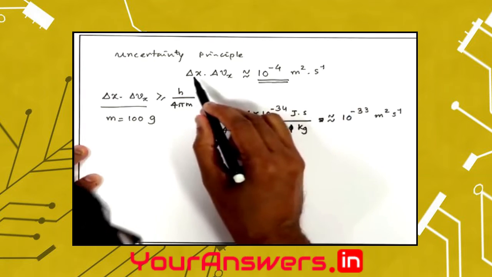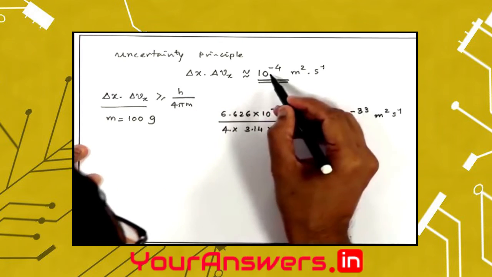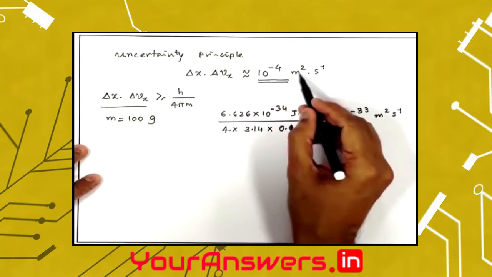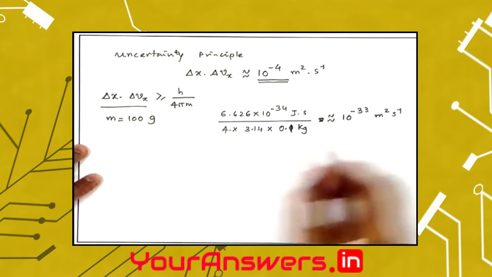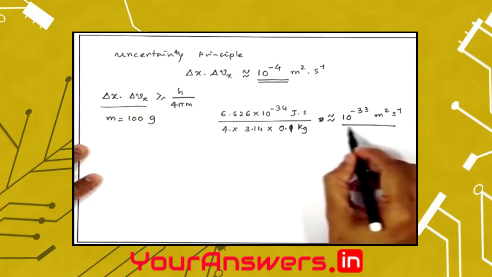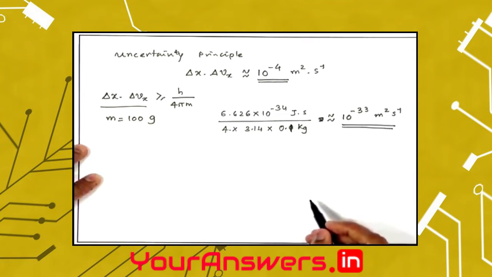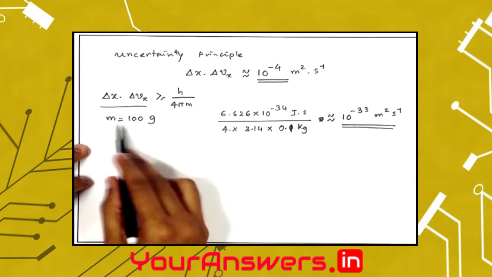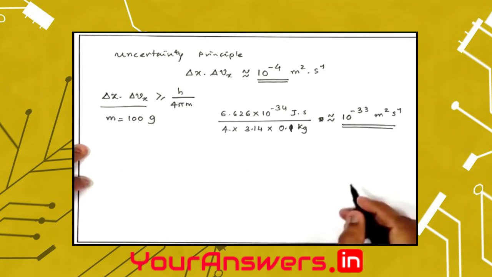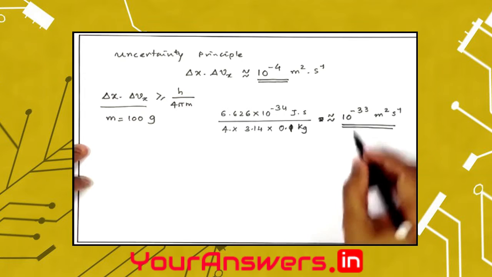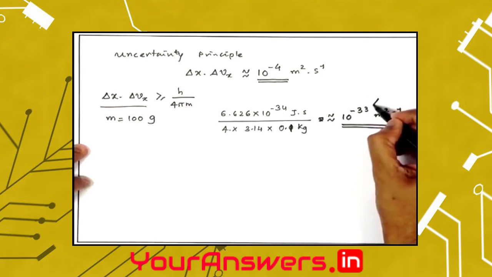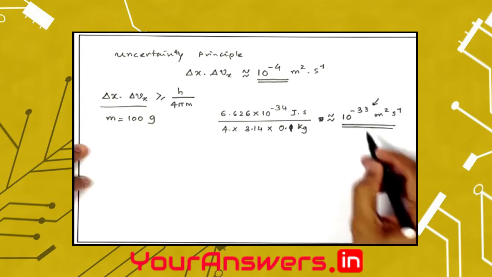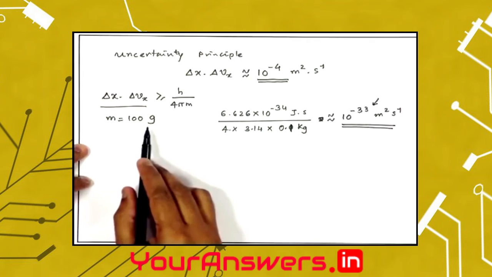This is the uncertainty in position and momentum for an electron, which is 10 to the power minus 4 meter square per second. This is the uncertainty in position and momentum according to Heisenberg's uncertainty principle for an everyday object, like an object which weighs 100 gram, whose mass is 100 gram. So, you can see the uncertainty is extremely small, it's almost negligible for an everyday object.